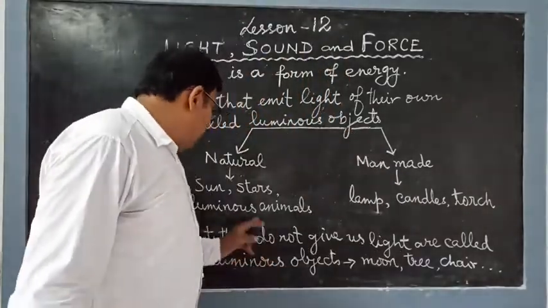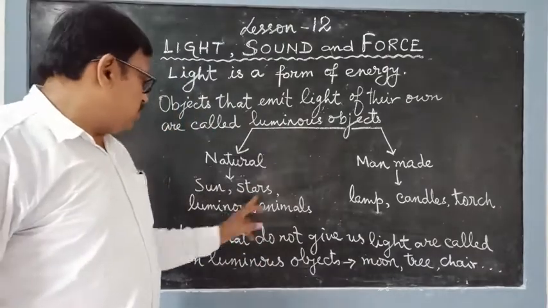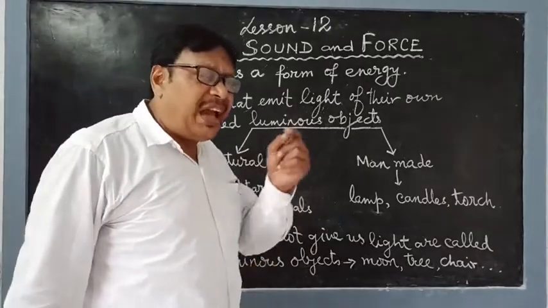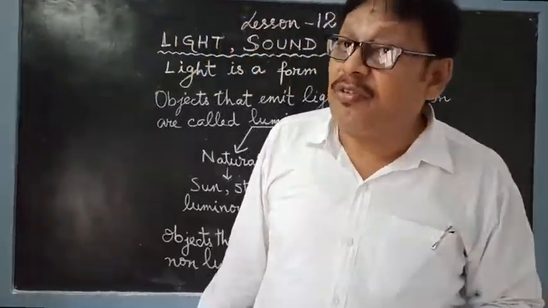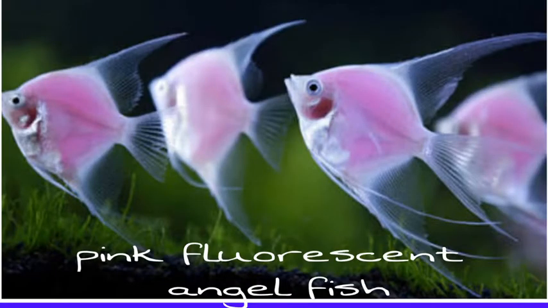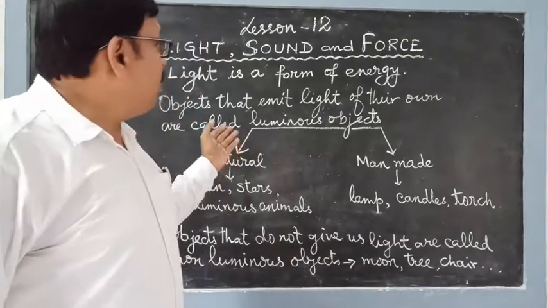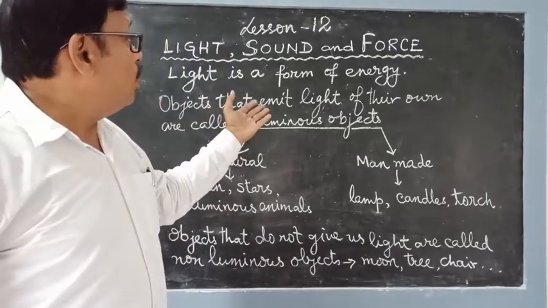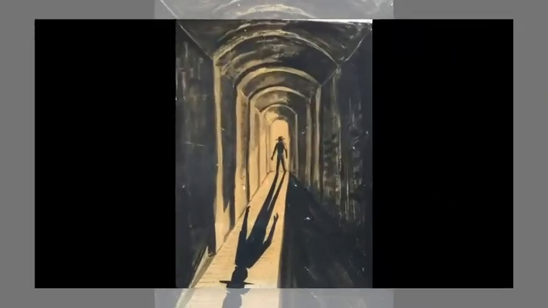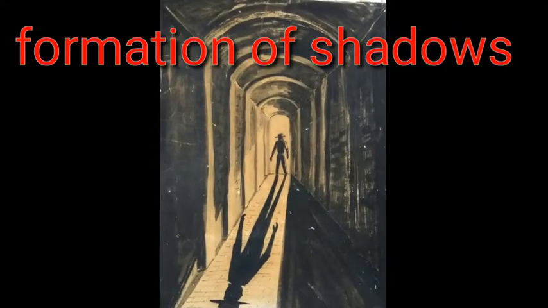Now when we are talking about luminous objects, I have given an example of luminous animals. There are some animals that emit light from themselves. The firefly, the pink colored angelfish, they emit light on their own. So they are also natural luminous objects. This is what we learned about light, and we shall now go to the next topic, formation of shadows.